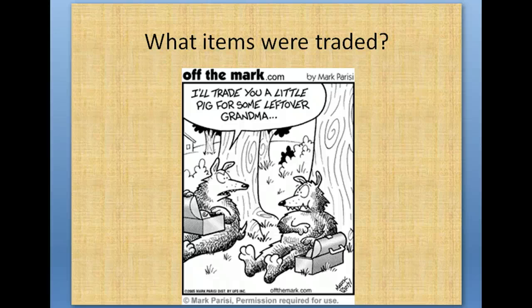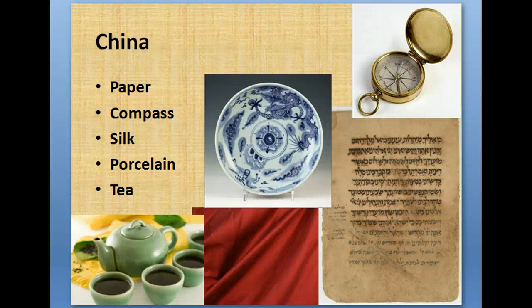So first off, from China, we're going to have paper products moving. We're going to have the compass, since the Chinese invent that, silk, porcelain, our china, plates, cups, things like that, and tea. These products originate in China and are going to be moving towards Europe through the Silk Road or the South China Sea routes.